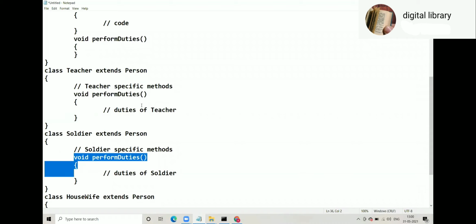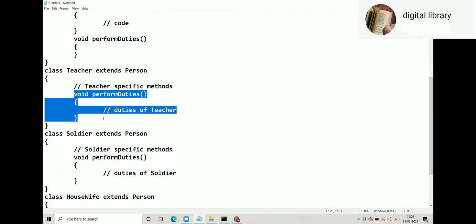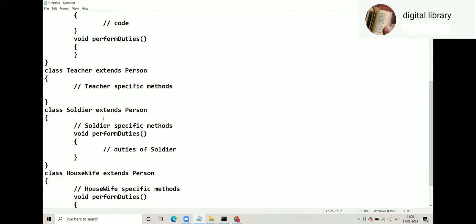Now, you know that overriding is not compulsory. That means if teacher does not override this method, there's no problem. We will not get any error. Syntactically, we will not get any error, but it's a logical problem. It's a loophole in the system. And what is that loophole? Class teacher does not have his own duties. Why? Because teacher has not overridden that method.